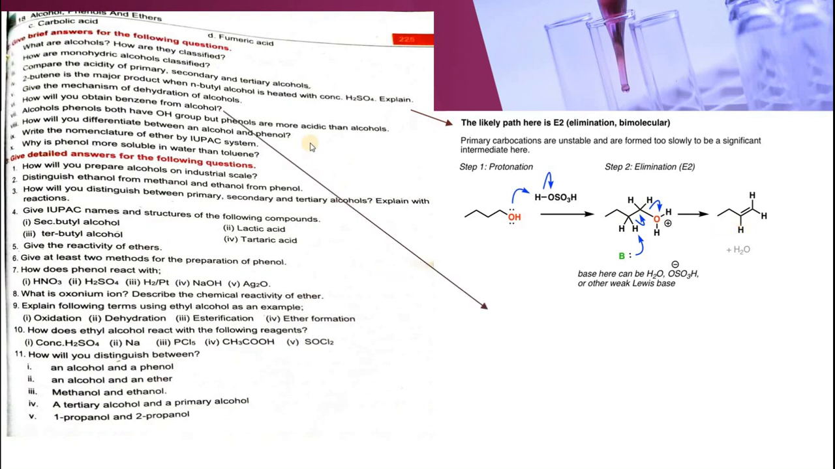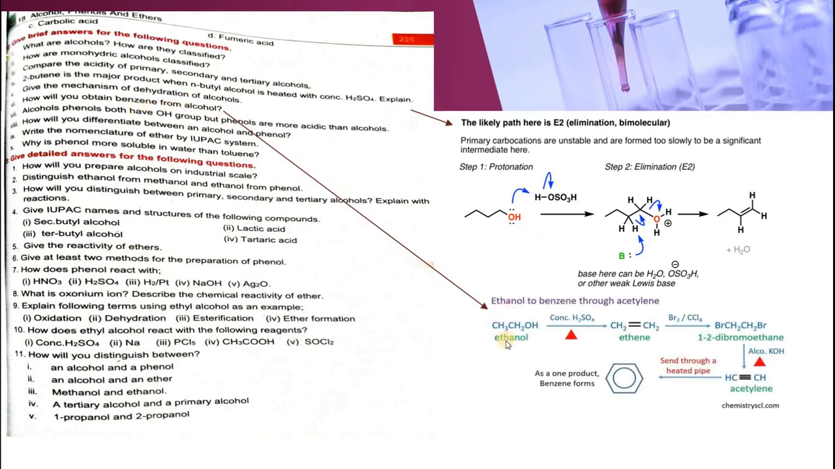What is the mechanism of dehydration of alcohol? This is given in your book. How will you obtain benzene from alcohol? This is the reaction. First of all, we will treat ethanol with concentrated sulfuric acid and heat, and ethene will be produced. Now ethene will be brominated.